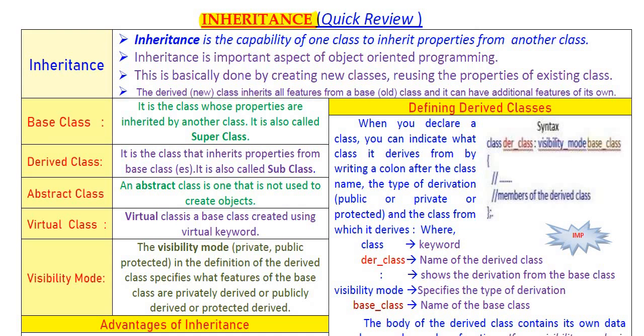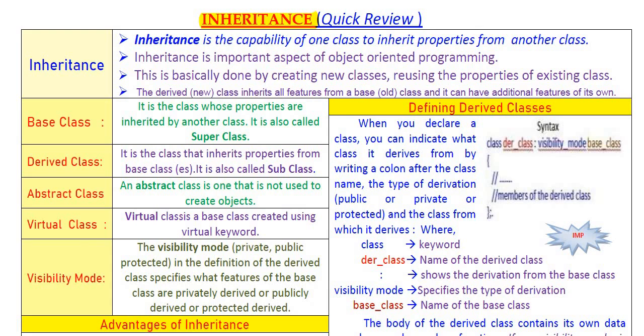Similarly, we get the properties from our fathers, like biological properties. We get from our parents our height, our body texture, color, our voice, and some other biological features from our parents or ancestors. So we can say those are inherited features from our parents. The inheritance meaning is the same in computer science subject also.